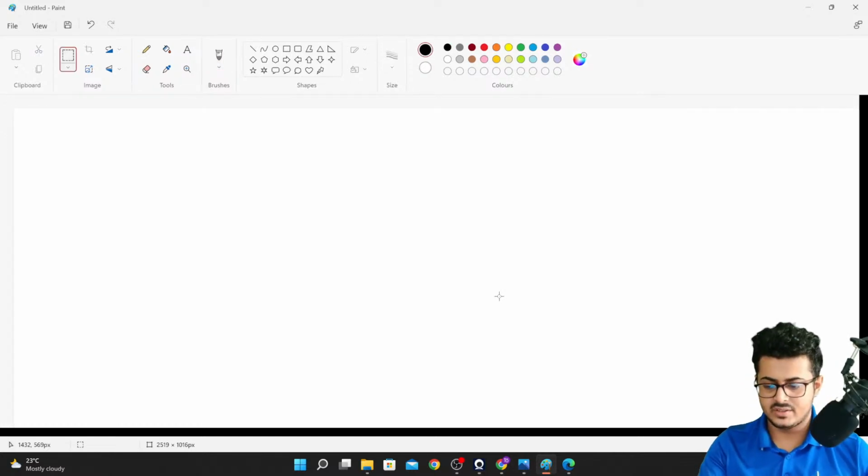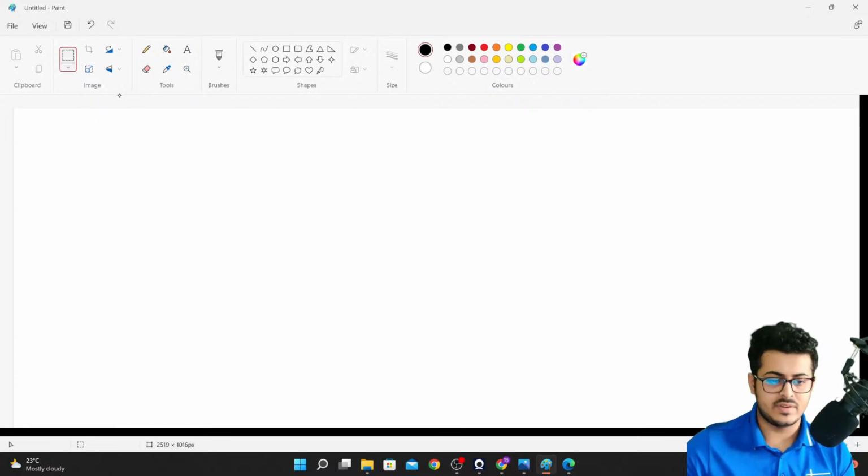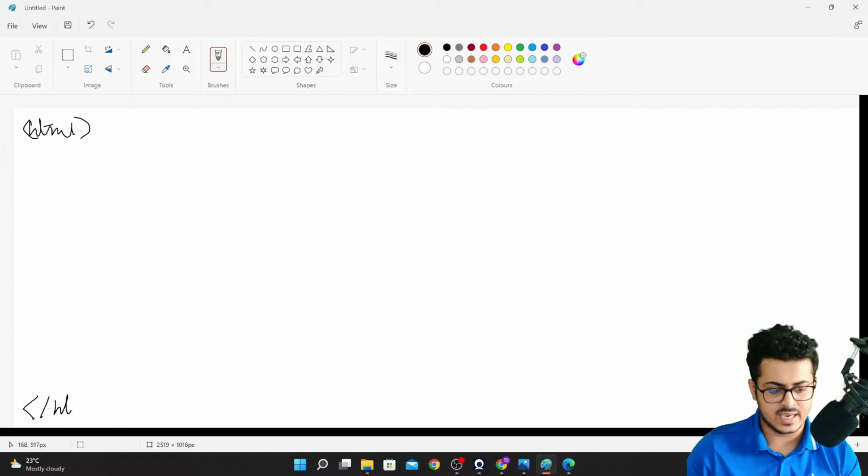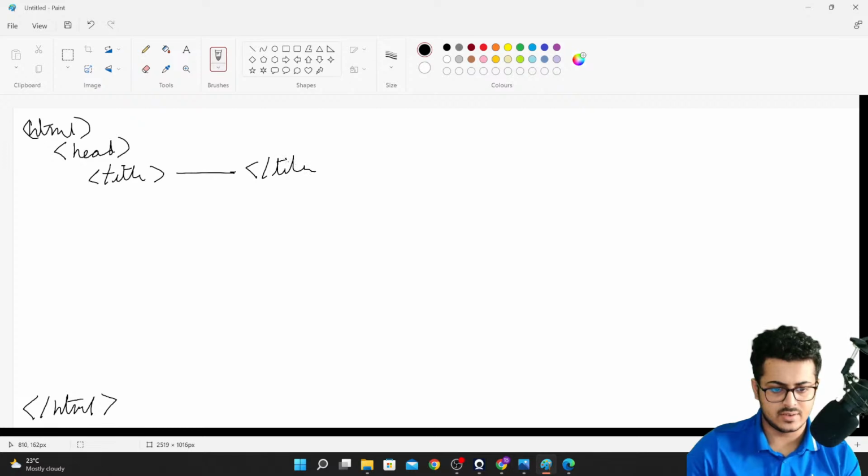So let us look at this right now. For example, this is the HTML code of a website that you have built. First of all, you'll have the html tag at the very top of the website, and you'll also end the website with the closing html tag. You'll have your head tag right over here. Inside of it, you have your title tag, and you have some title that you have put up right over here. You end the title tag, then you end the head tag as well.